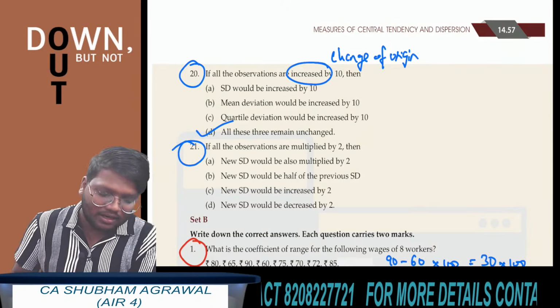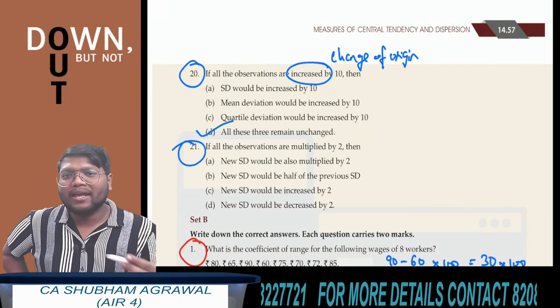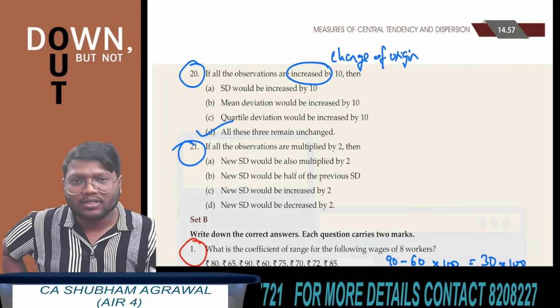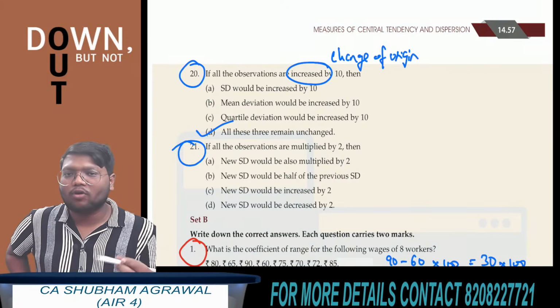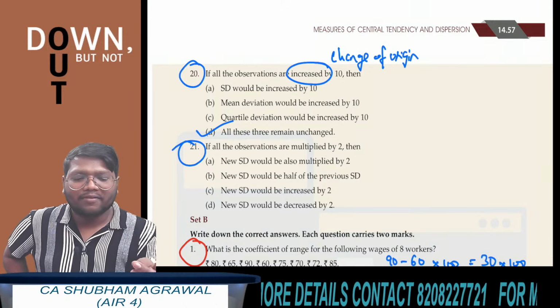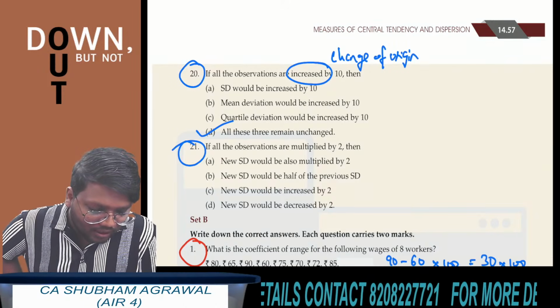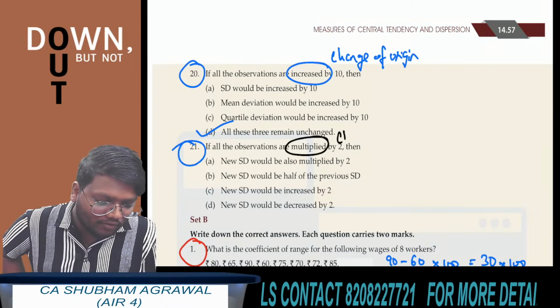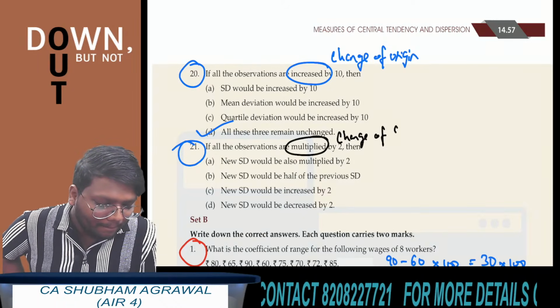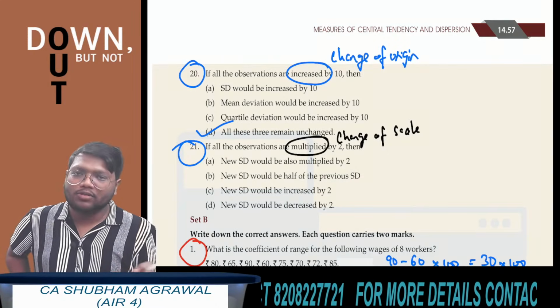And if we are multiplying the observations by some constant, or dividing the observations by some constant, if we are multiplying or dividing the values of individual observations by some number, then it is called change of scale. Multiplication or division is called change of scale. And all the measures of dispersion get affected due to change of scale.